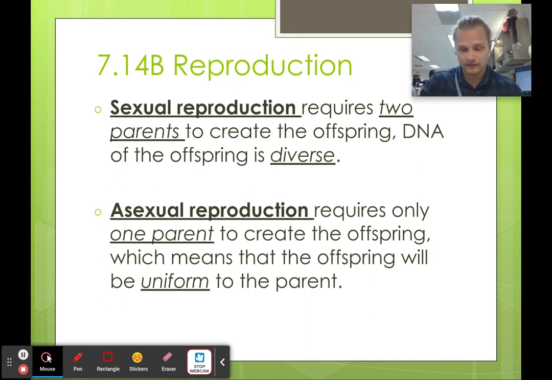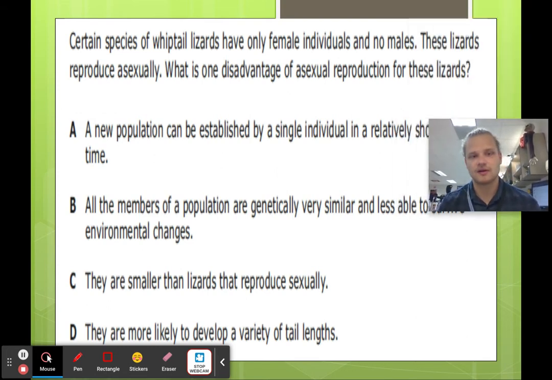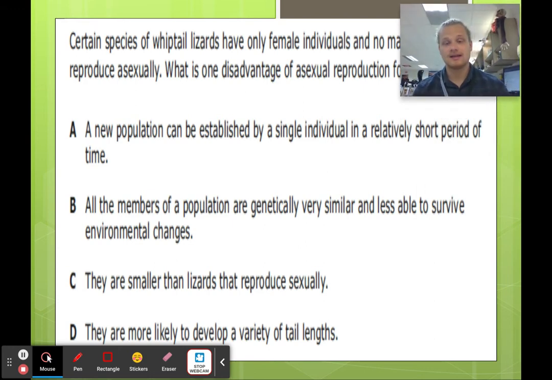They only have one option. Okay, so in this question, certain species of whiptail lizards only have female individuals and no males. These lizards reproduce asexually. What is one disadvantage of asexual reproduction in these lizards? A disadvantage is going to be B: all members of the population are genetically very similar and less able to survive environmental change.